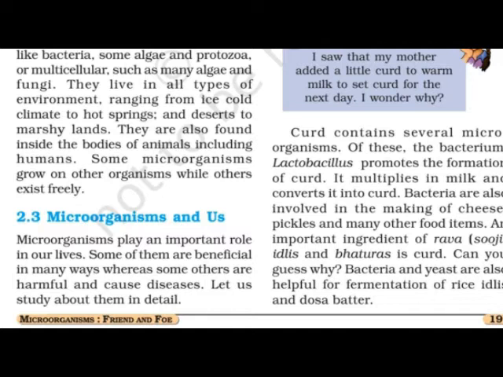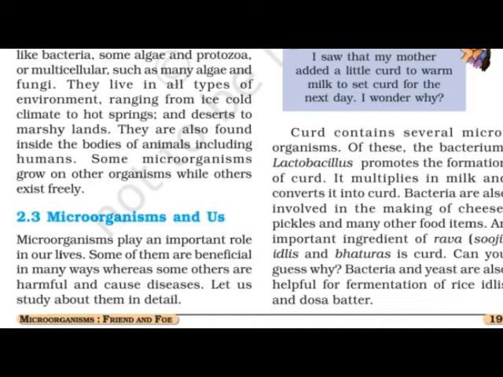So all the things we have seen, and today we are going to start point 2.3, Microorganisms and Us. Microorganisms and us means what is the relation between microorganisms and us, how we are related with the microorganisms. That we are going to see now. We are on page number 19, which is on your screen now.